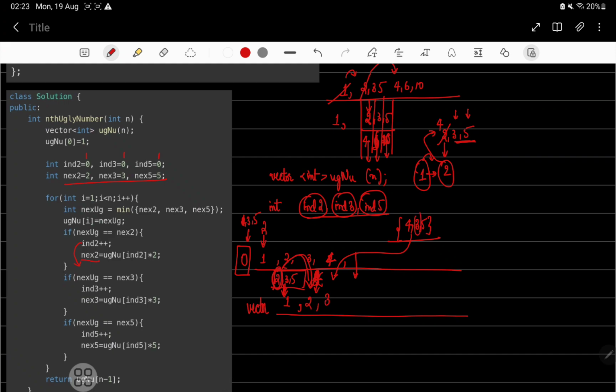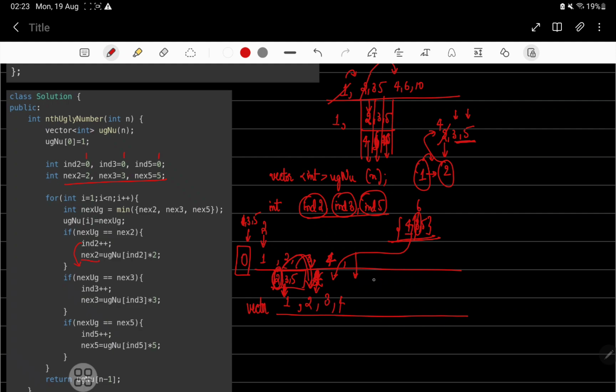It will be 3 because this is the least. Now we know that 3's contention is over, so it will move to this index. And now for 3's contention, this will go away and 6 will come inside it, because 3 into 2 is 6. Now again I will follow the same thing. Out of 4, 6, 5, 4 is the least.